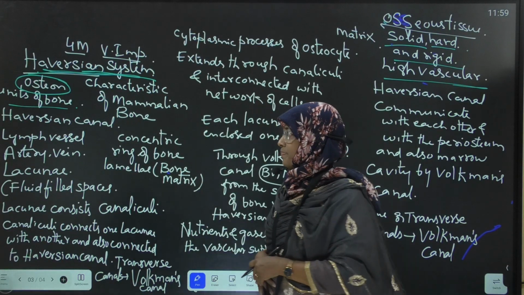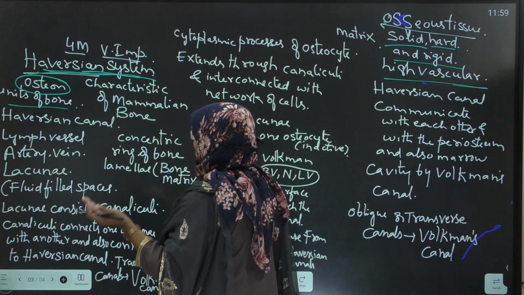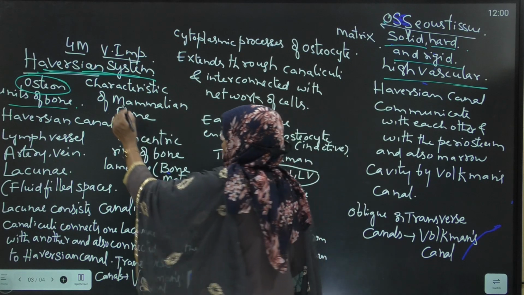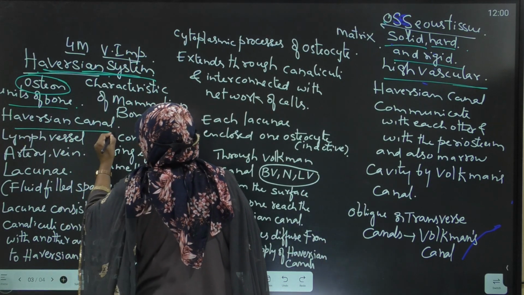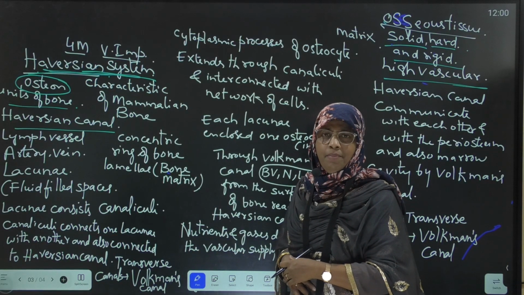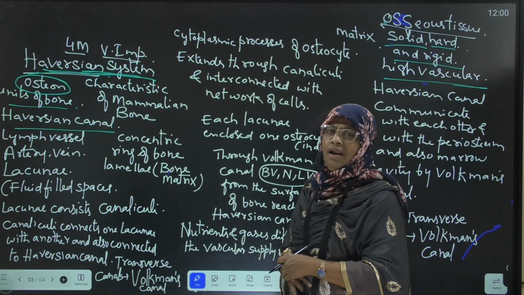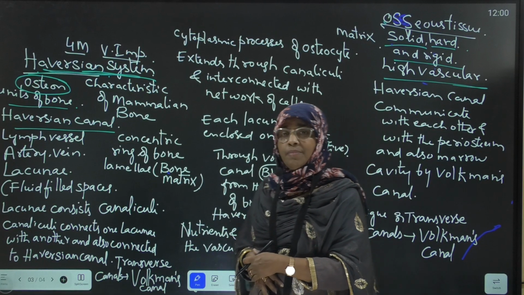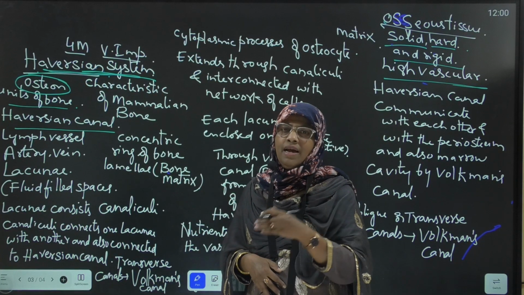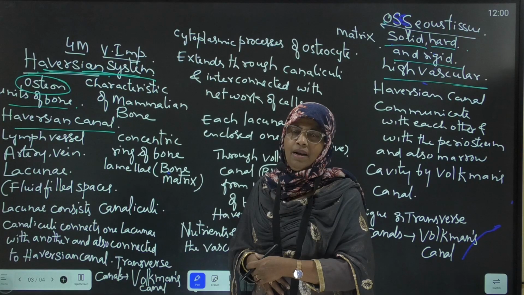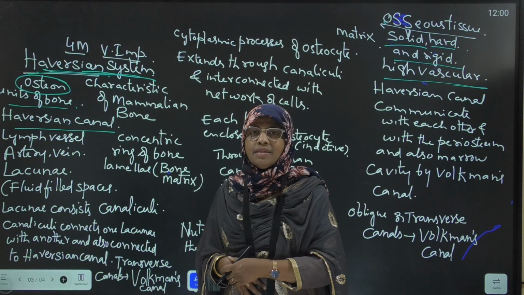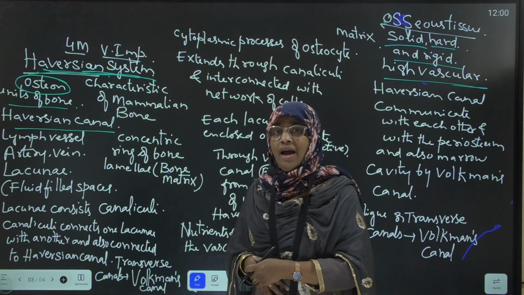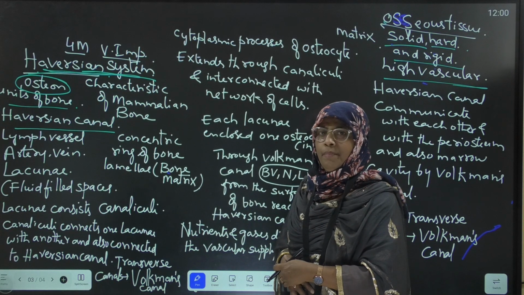Now we will discuss the Haversian system. This is one of the important 4 marks questions. Haversian system consists of a canal. That canal is called Haversian canal. This Haversian canal runs parallel to the marrow cavity. What is marrow cavity? The cavity inside the bone is called marrow cavity.